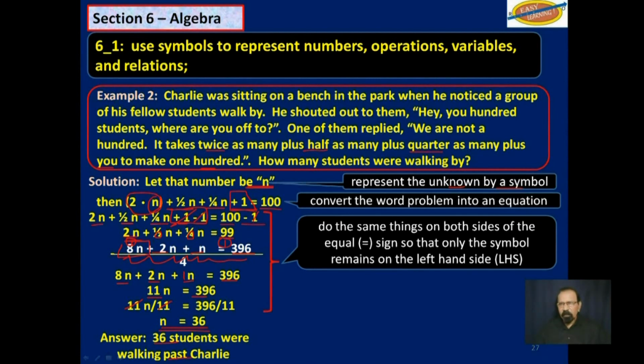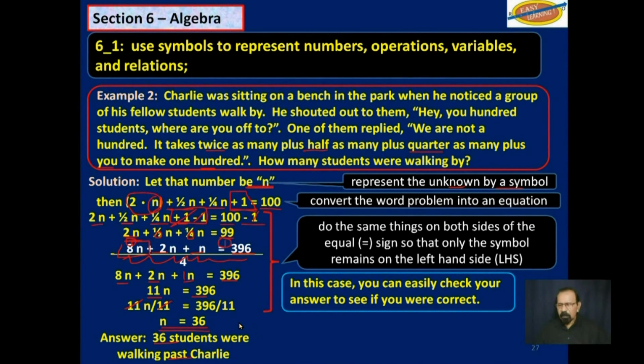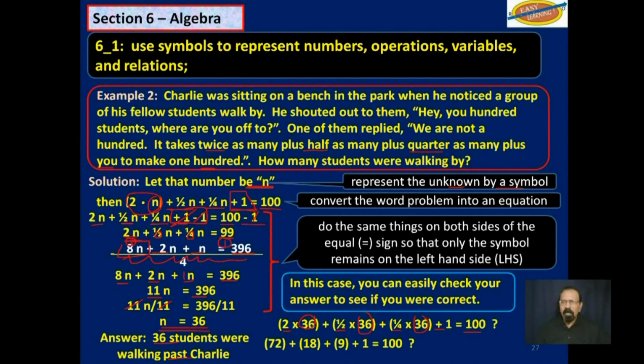Well, we could check that 36. We can easily check it. Twice 36 plus half of 36 plus quarter of 36 plus 1. Is that equal to 100? The answer is yes. And so we know that 36 is correct. And this time we did not have to guess. We use a systematic way of working it out. And this is really what algebra is about.